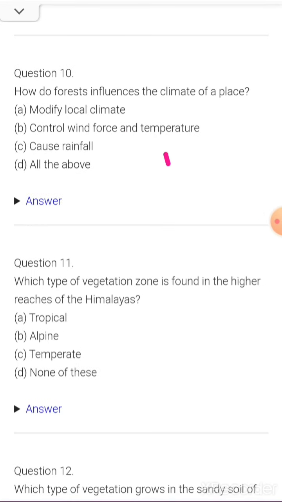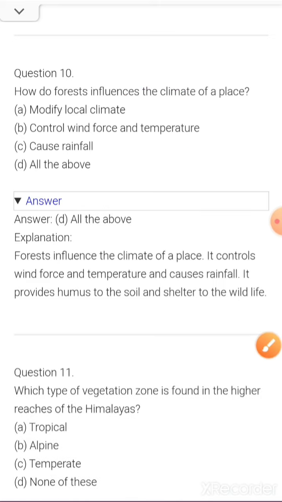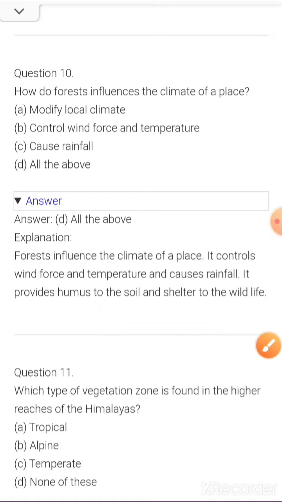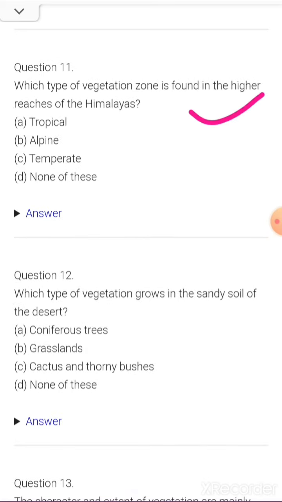Fine. 10th one is how do forests influence the climate of a place? Modify local climate, control wind force and temperature, causes rainfall, all of this. Correct answer is being given to you, that is all of these, okay? Because forest influences the climate of a place, it controls wind force, temperature and causes rainfall also. It provides humus to the soil, shelter to the wildlife, okay? Next is being given to you, students.